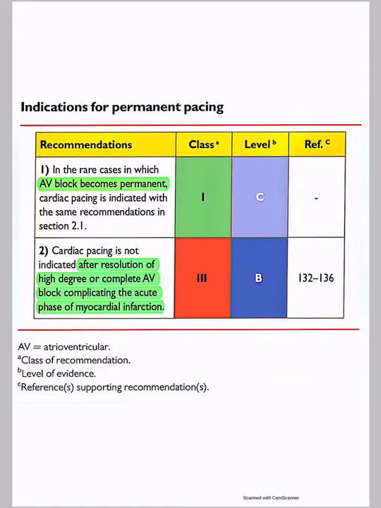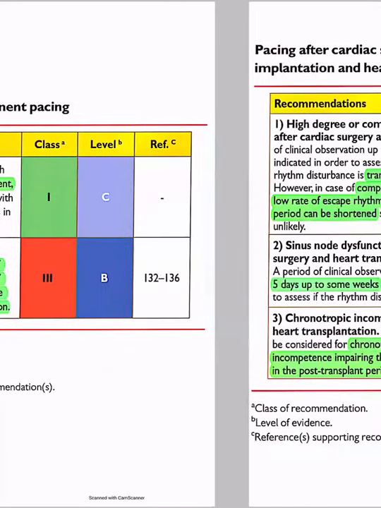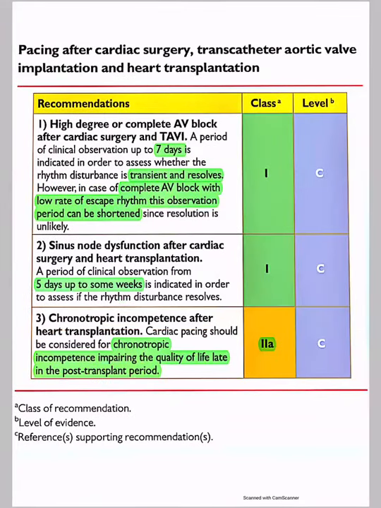And in patients after myocardial infarction, in rare cases the patient is having an MI and is having an AV block. So even after treatment and everything, the AV block becomes permanent. Then cardiac pacing is indicated with the same recommendations as usual, and we follow for PPI. After resolution of the high degree or complete AV block after the MI, you need not pace the patient, meaning once the block recovers. And going into indications for pacing after cardiac surgery, transcatheter TAVI or heart transplantation, class 1 indications.